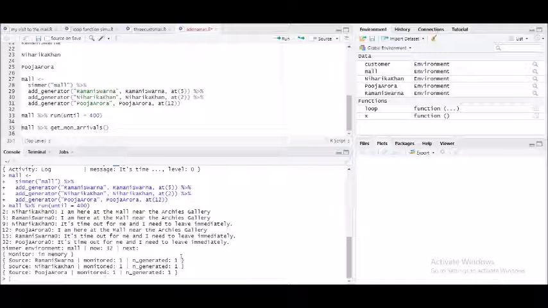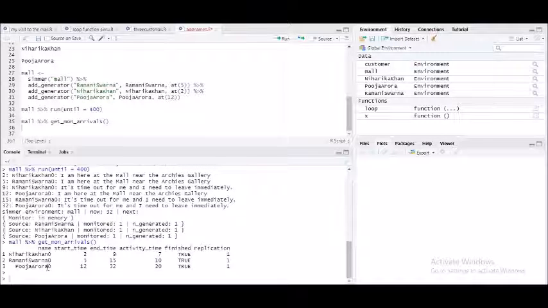So this is the final output that you have got, that you can go ahead and check. Niharika Khan is the name, start time 2, end time is 9, activity time is 7, finished is true, replication is 1. Ramni Swarna, start time is 5, end time is 15, activity time is 10, finished is true, replication 1. Pooja, 12, 32, 20, and it is again true. So this is how you need to understand and go ahead with the simulation that we are talking about: 3 customers visiting the mall GIP number 1, then their waiting time and how the servers are looking at it.